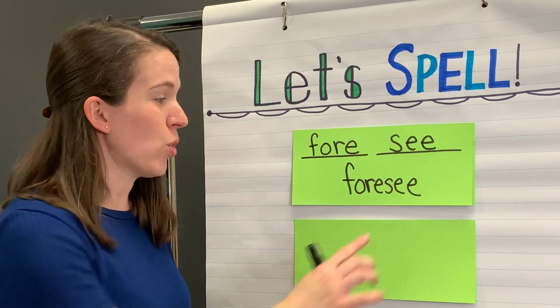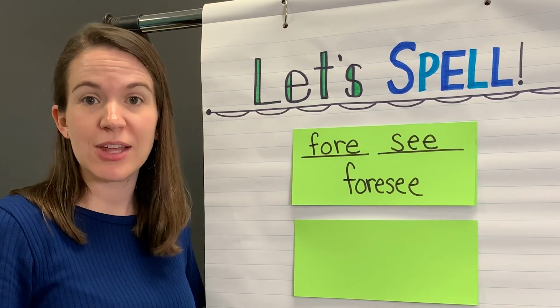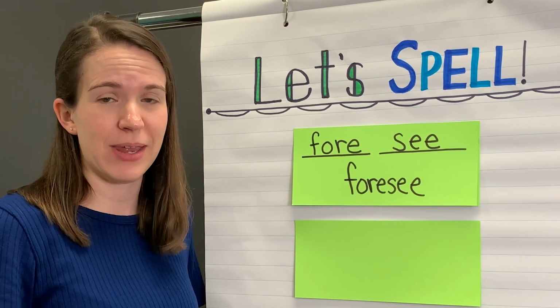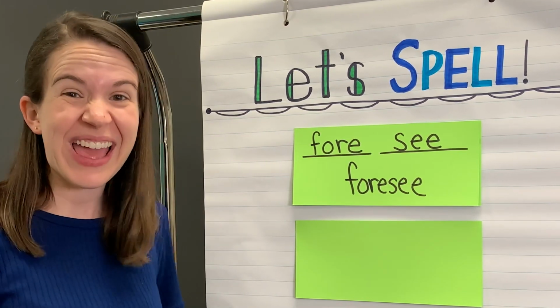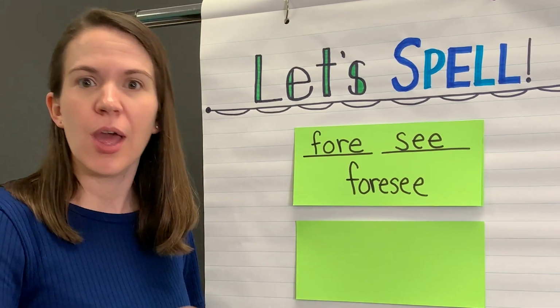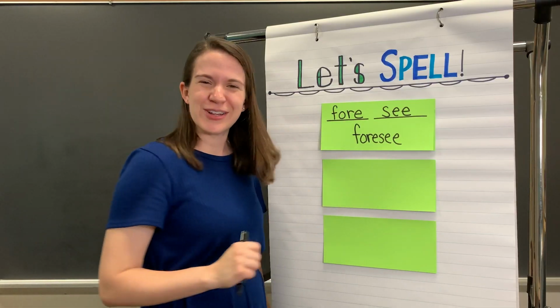We remember that foresee means to see something before it happens. It's making a prediction or a good guess about what is going to happen. Sometimes when I'm reading, I can foresee what's going to happen at the end of the book before I even finish it. Has that ever happened to you? Let's move on to our next word.